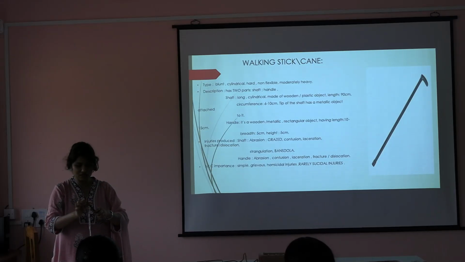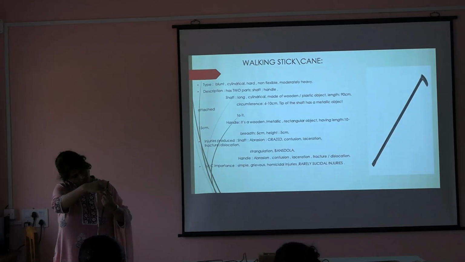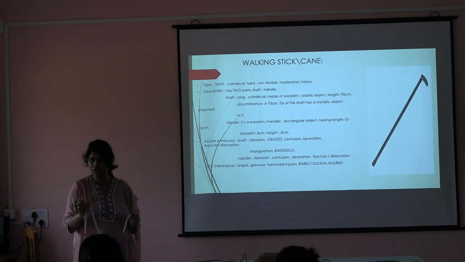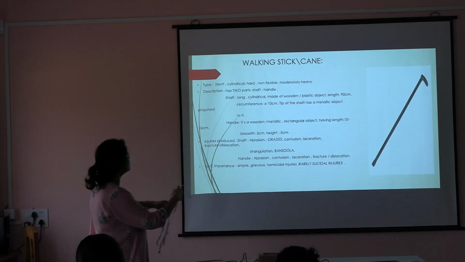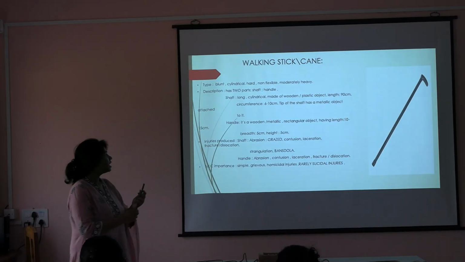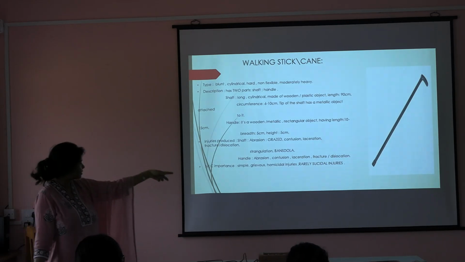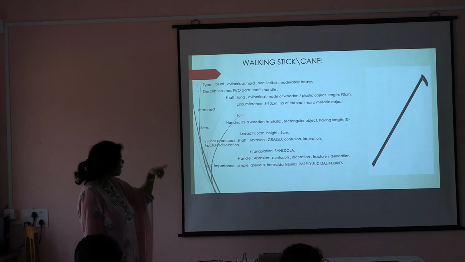Okay. How much is the circumference? If I take from 0, then the circumference is 4 or 5 centimeters. Like this, you measure the length and the circumference of that part. Next, describe the width. There are two ends present here. One end is attached to the handle, another end is the free end. Understood? Next, go to the handle.